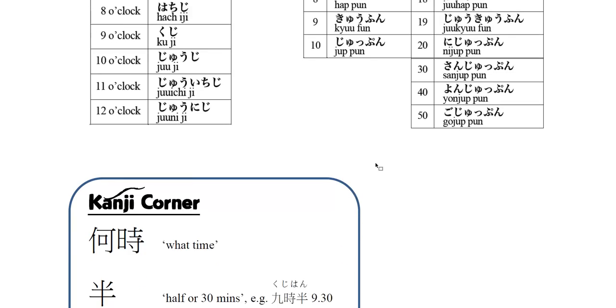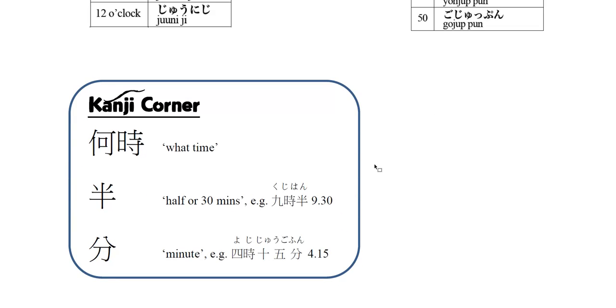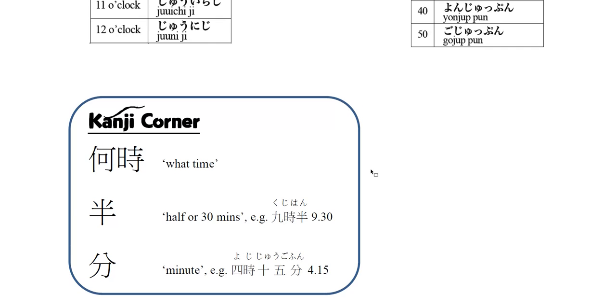Alright? And when we want to say 30 minutes, we can use han and also 30分, which is 30 minutes exactly. So I want to say 12:30, then you can say 12時半 or 12時30分. Okay, both of them are acceptable.